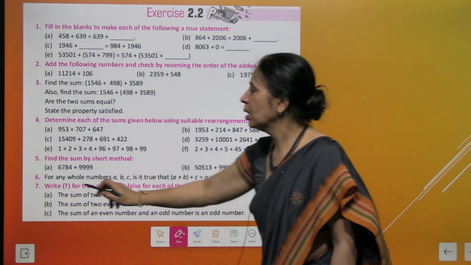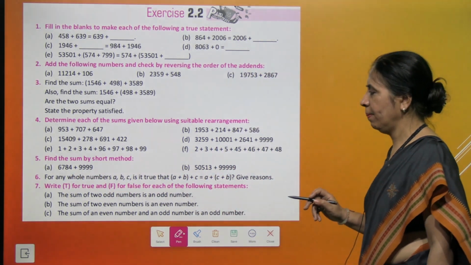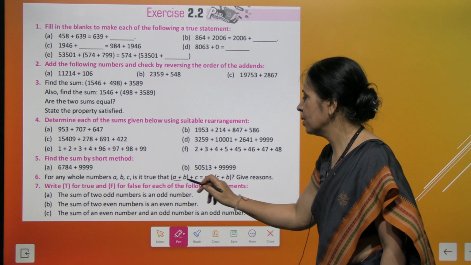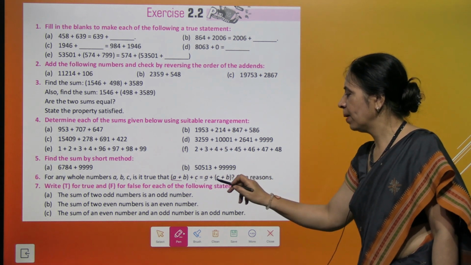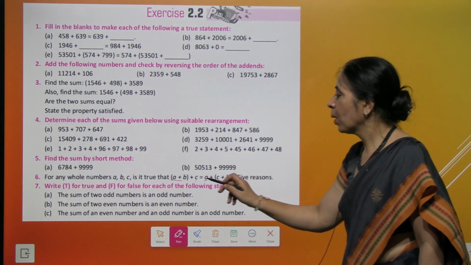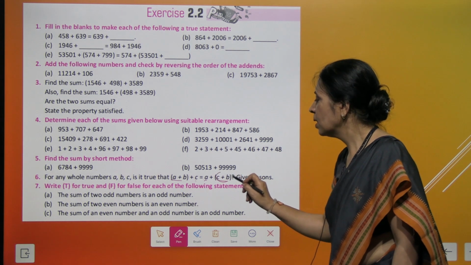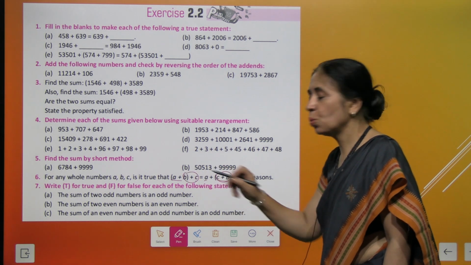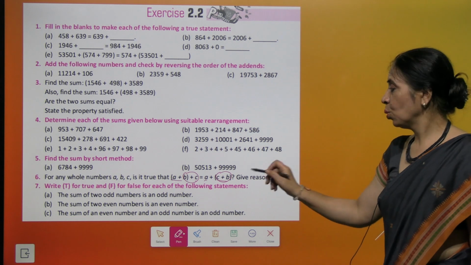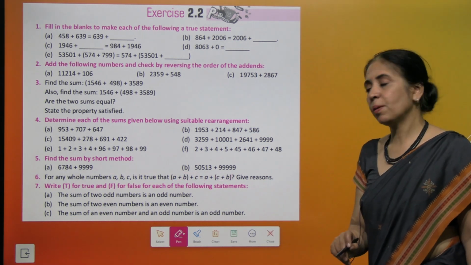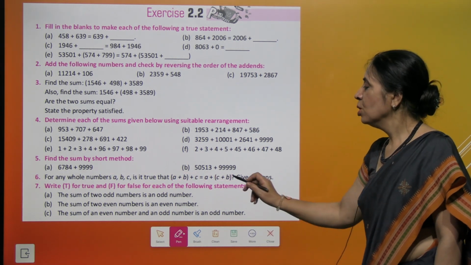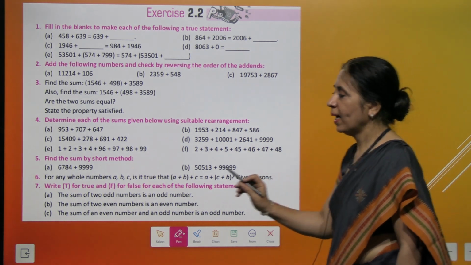Look at the next question. For any whole numbers A, B, C, is it true that A plus B plus C is equal to A plus C plus B? Yes, because we can see that if the last two numbers are added, we are working on the associative property of addition, right? So this is true for addition.